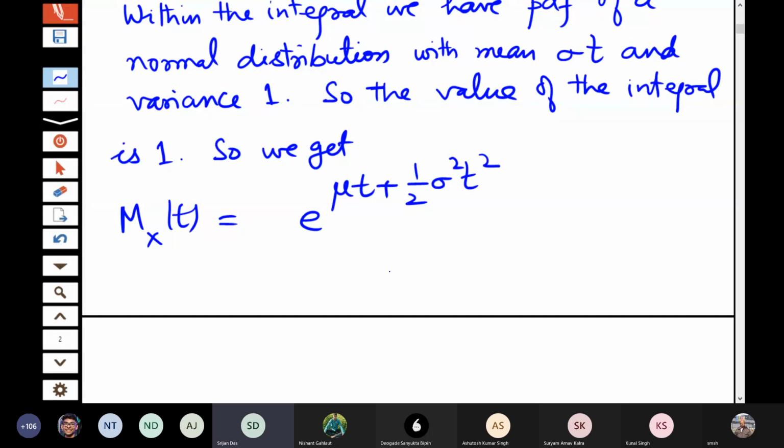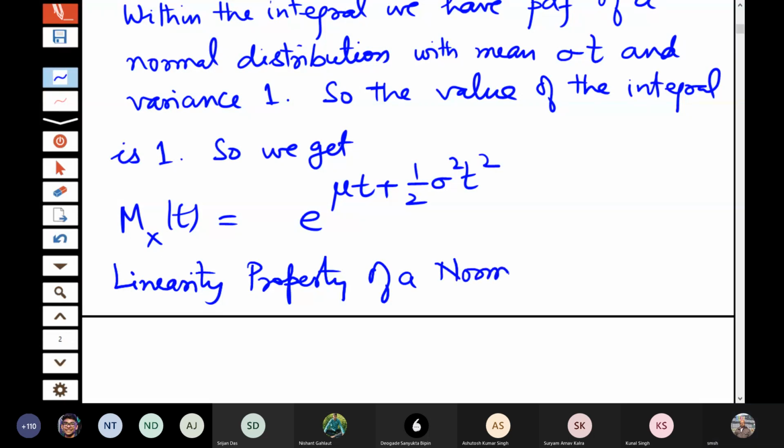Yes, sir. Now we prove the linearity property of a normal distribution. So what is the linearity property?